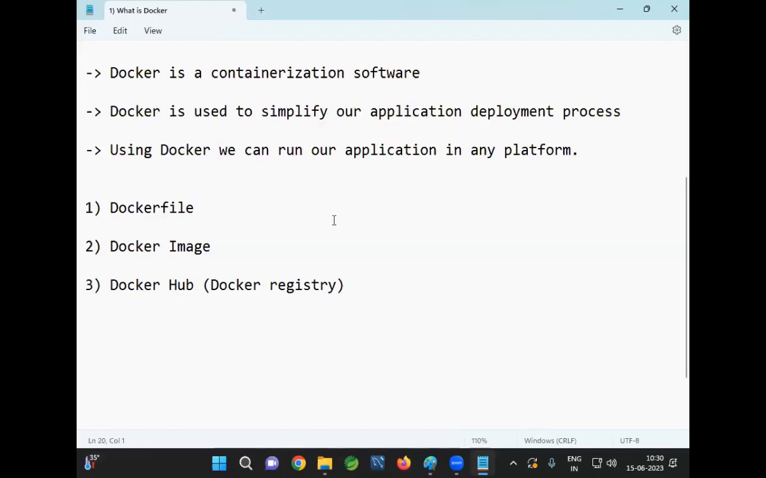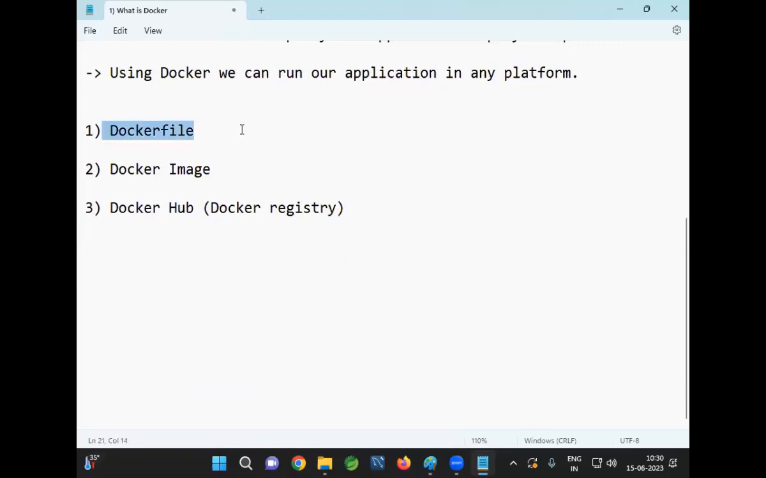If you want to work with Docker, what do we need to understand? We need to understand Dockerfile. The next one, Docker image. Next one, Docker Hub. And next one, Docker container. What is a Dockerfile? A Dockerfile contains instructions to create a Docker image. If you want to create a Docker image, a Dockerfile is mandatory. By using the Dockerfile, we give some instructions to the Docker software to create the image.